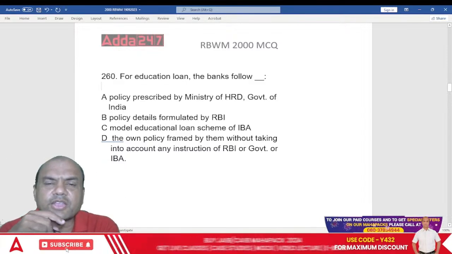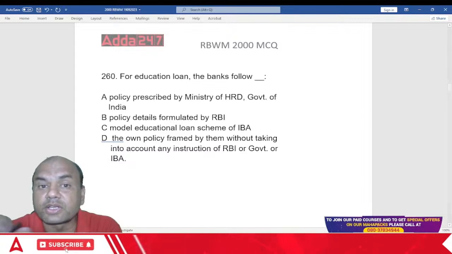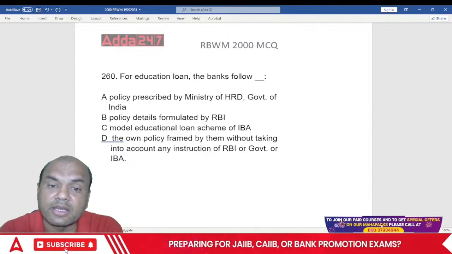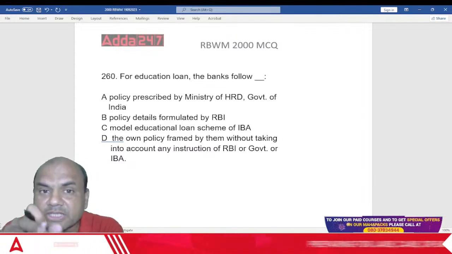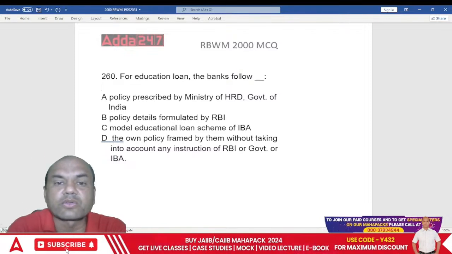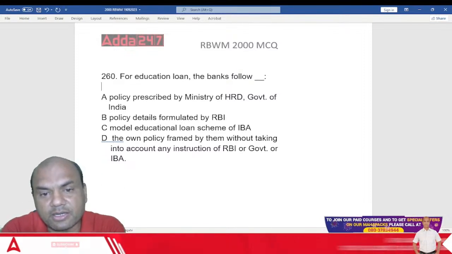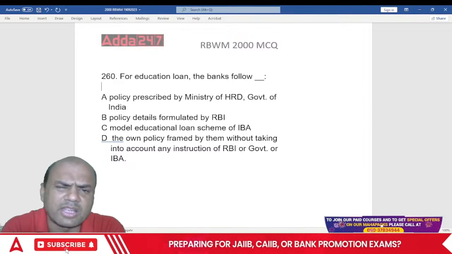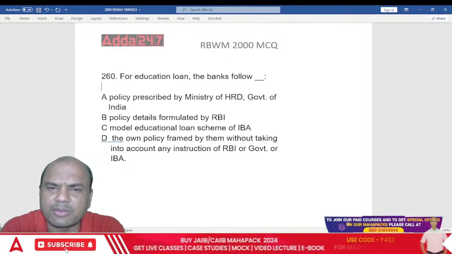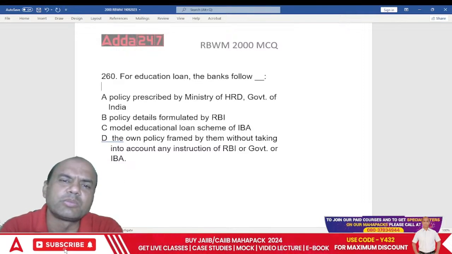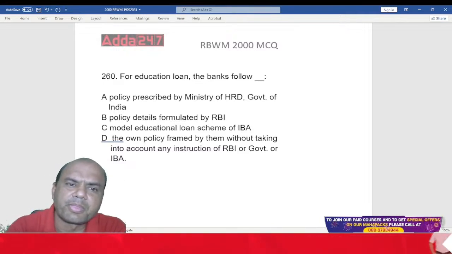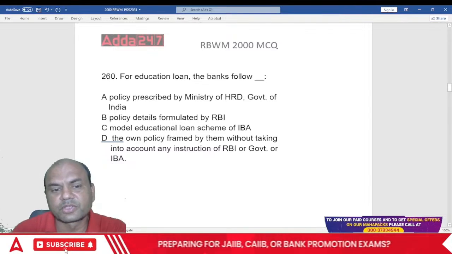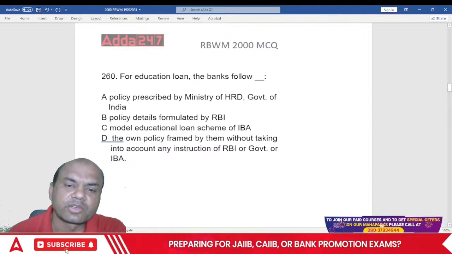Means education loan, which policy is followed? This policy is given by a certain institution. Which is that institution? That is the right question over here. Ministry of HRD, RBI, IBA, or their own. Forget everything, RBI, forget this government. I'll do whatever I want. Is it that D? What is the answer, everyone?